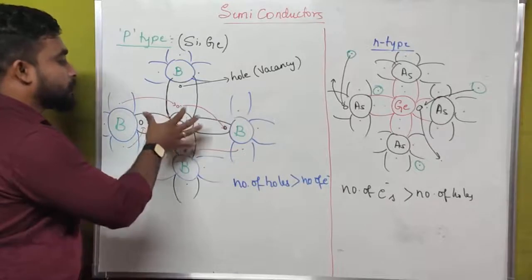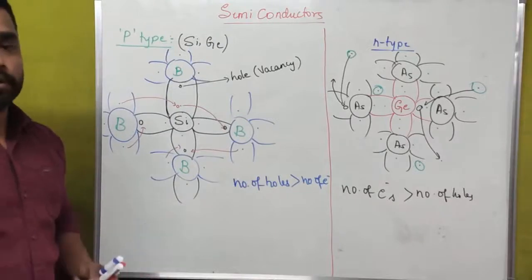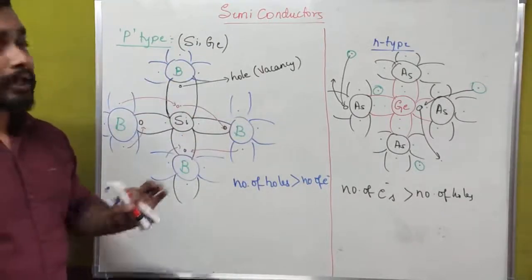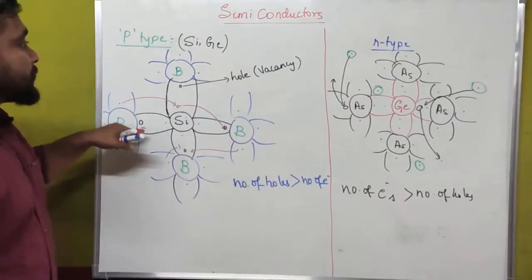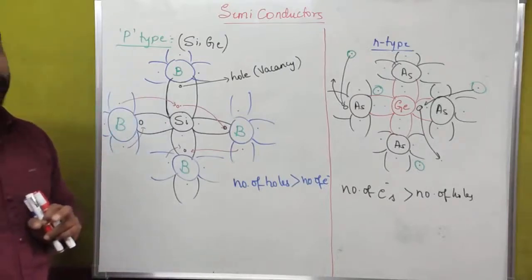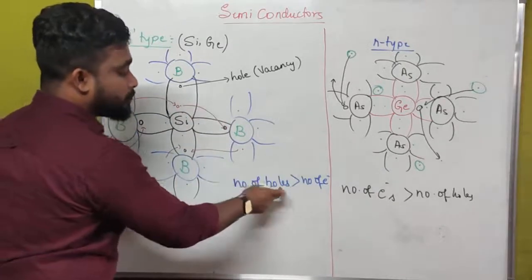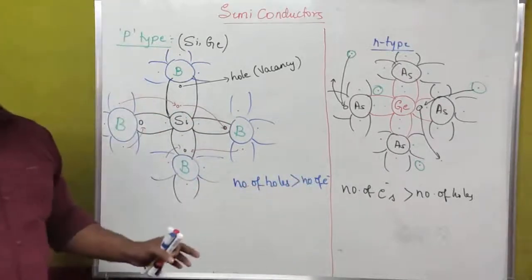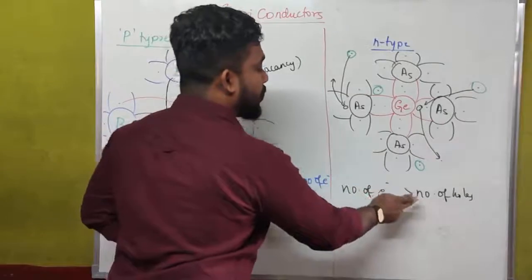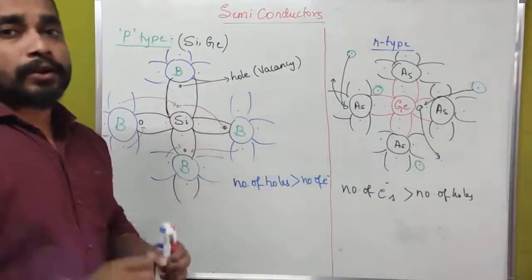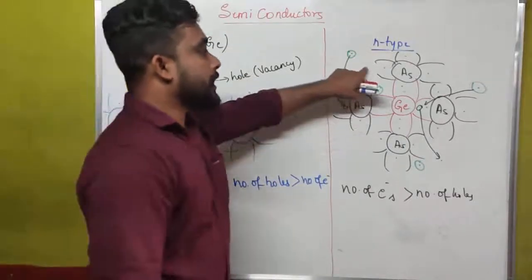Here a hole is created. So the number of free holes in case of a p type of semiconductor is more compared to the n type of semiconductor. In n type of semiconductors, free electrons are more. In p type of semiconductors, free holes are more. In case of a p type of semiconductor, number of free holes is more compared to the number of free electrons. But in case of an n type of semiconductor, number of free electrons is more compared to the number of free holes. The reverse is the case for the n type of semiconductor.